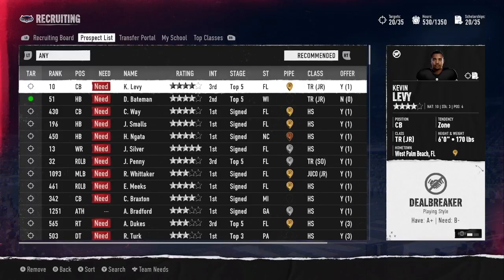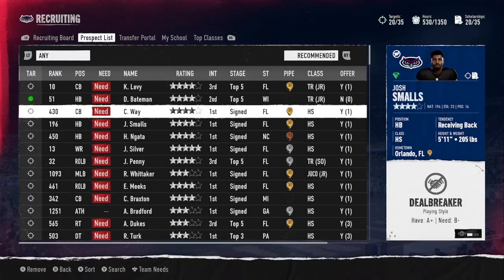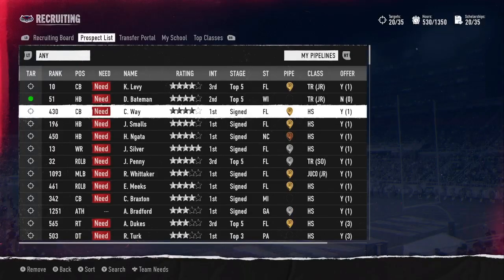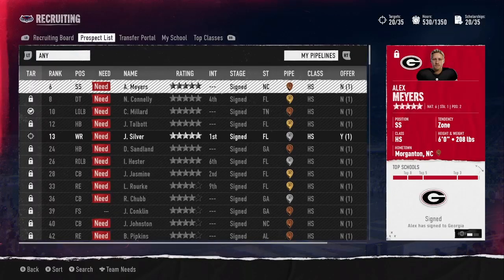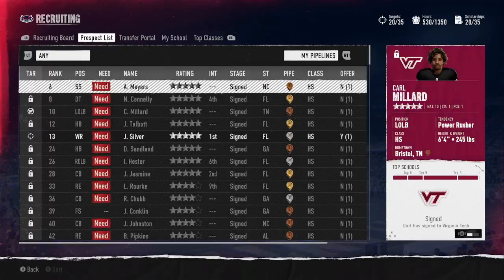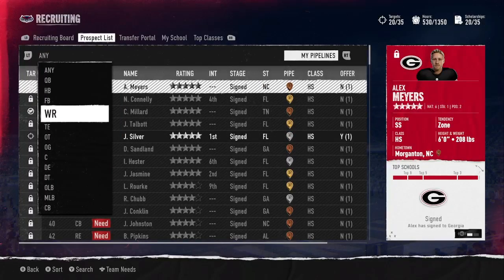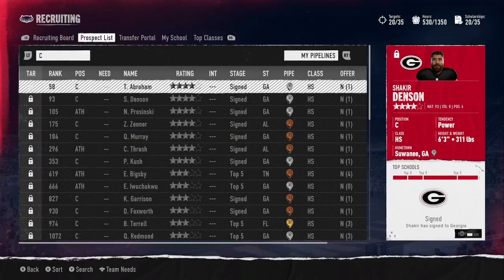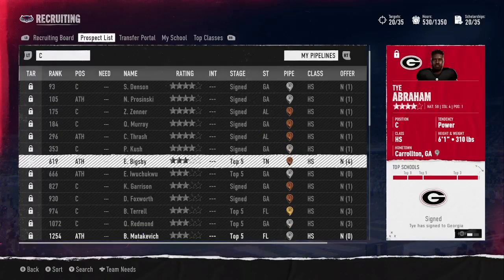Check out the prospect list again one more time to see what else is out there available to us. Let's see. All of these guys are already on our board. We got them signed. So check out my pipelines and see what's up. Position specific center. Yeah, that's a pipe dream.